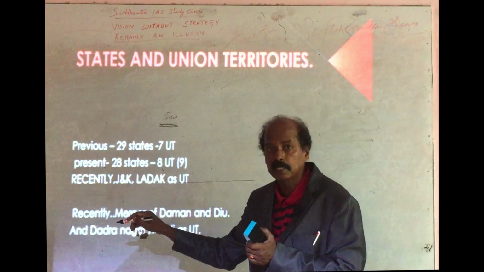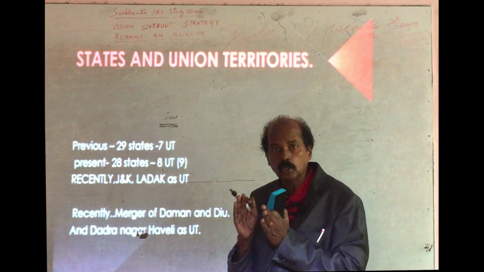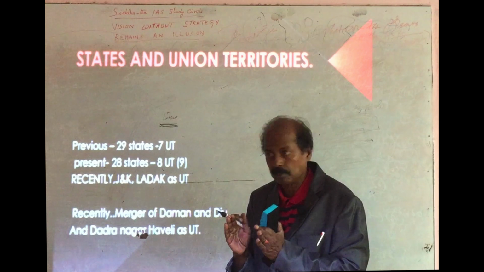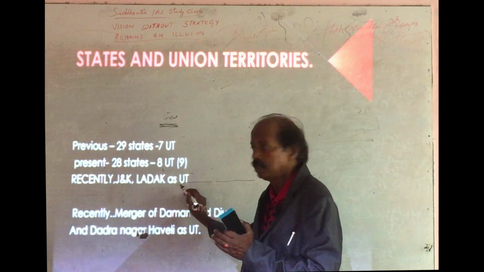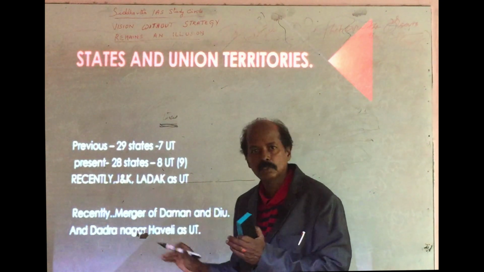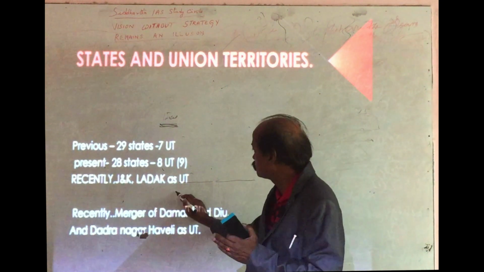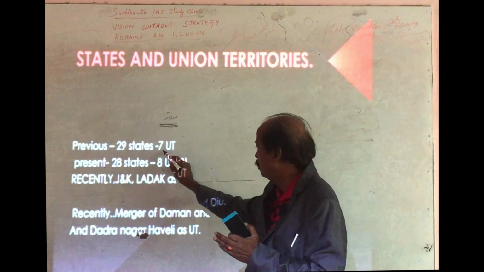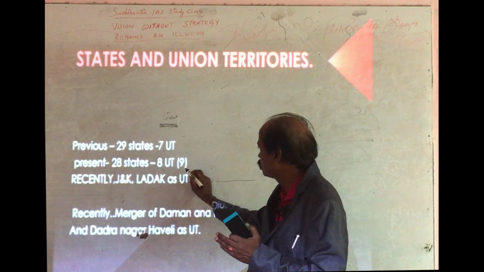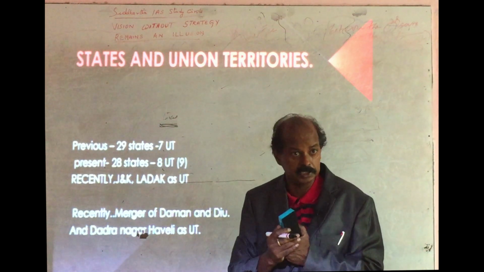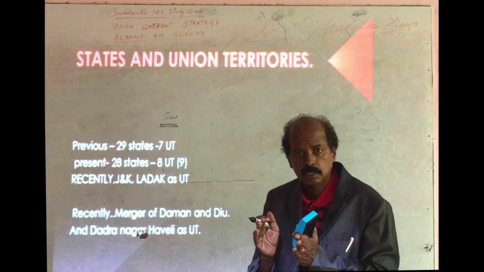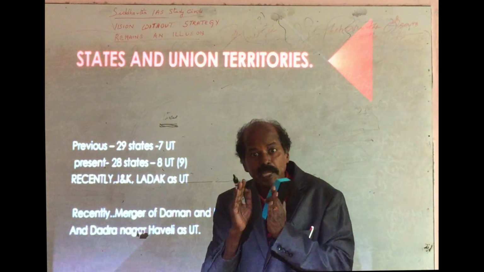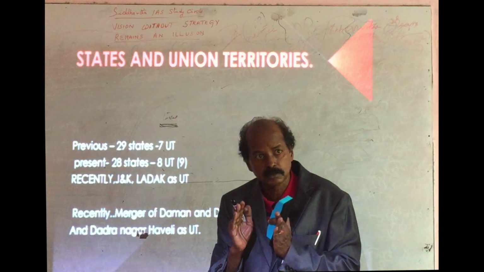Jammu and Kashmir was divided into 2 union territories: one is Jammu and Kashmir, and the other one is Ladakh. So these 2 union territories are added to the 7, which comes to 9 union territories. But I said today there are 8 union territories.